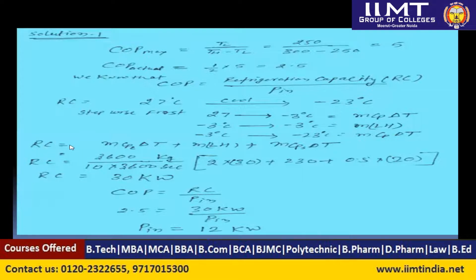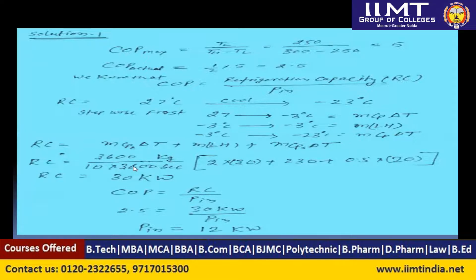So here the refrigeration capacity equals m cp delta T, this is below the freezing point, you can say, plus m multiply LH, meaning latent heat, plus m cp delta T. This is below the freezing point here. So we can calculate RC. The mass of the substance is 3600 kg divided by 10, because the cooling is taking place in 10 hours. We will convert this into seconds.